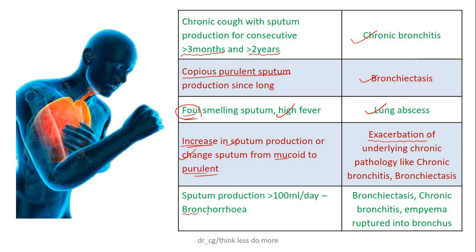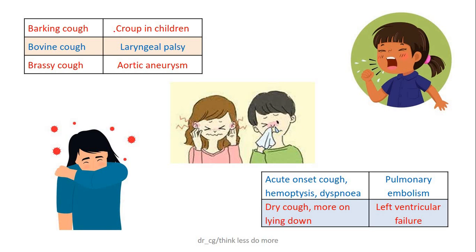Bronchorrhea, meaning sputum production of more than 100 ml per day, is a common feature of bronchiectasis and chronic bronchitis. Sometimes empyema ruptured into the bronchus can lead to bronchorrhea. Croup in children and laryngeal palsy can cause barking cough, and brassy cough is typically associated with aortic aneurysm. Pulmonary embolism typically presents as acute onset cough, mostly dry, sometimes with scanty hemoptysis, and acute onset dyspnea.